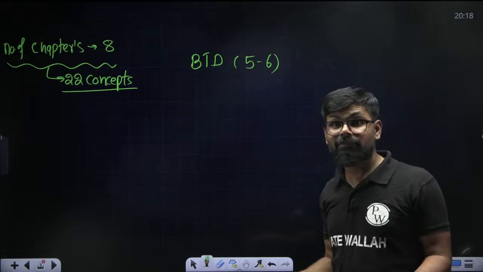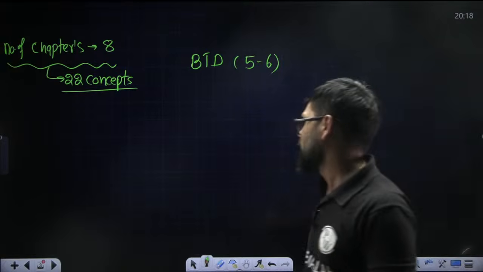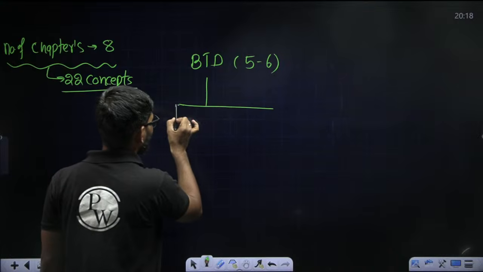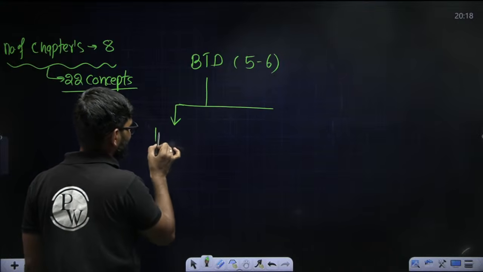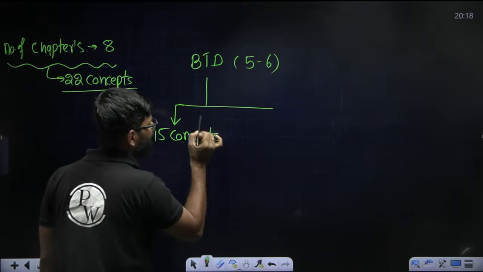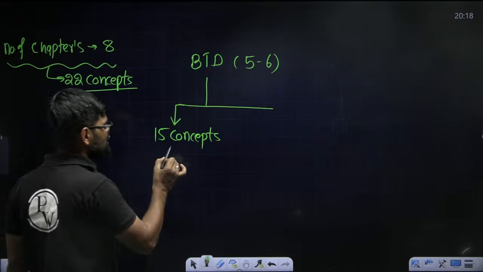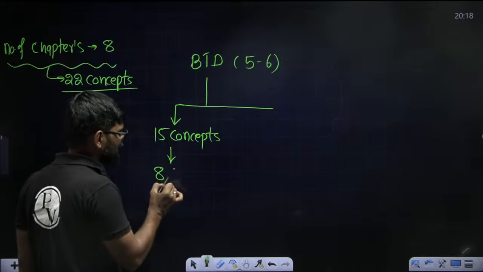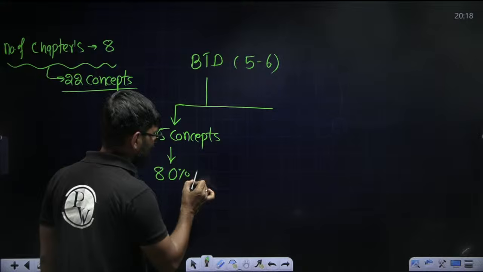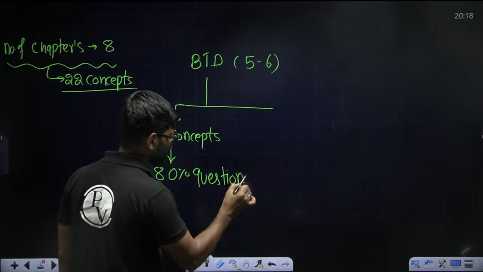But marks are only 5 to 6. So here I'm going to talk percentage-wise. In basic thermodynamics, approximately 15 concepts are there. Please listen here carefully: there is an 80% chance that questions are going to be asked from these.